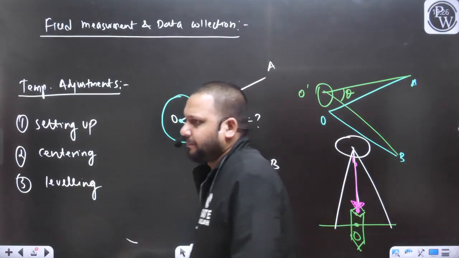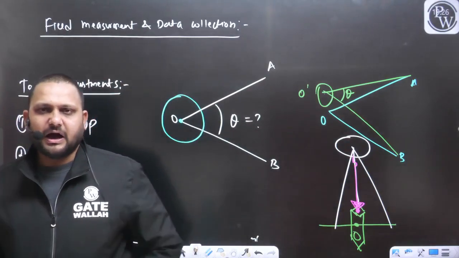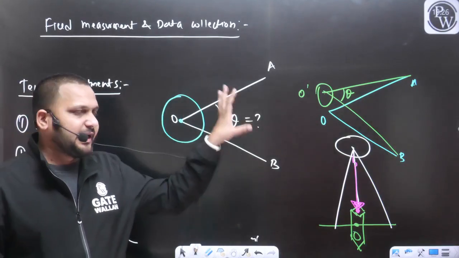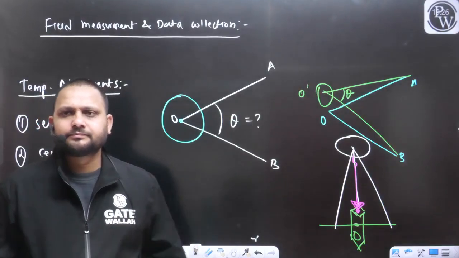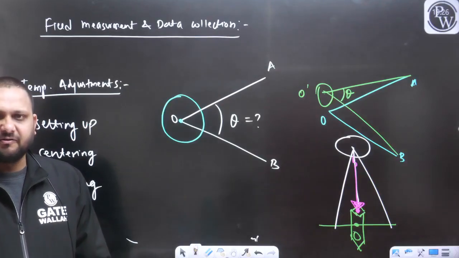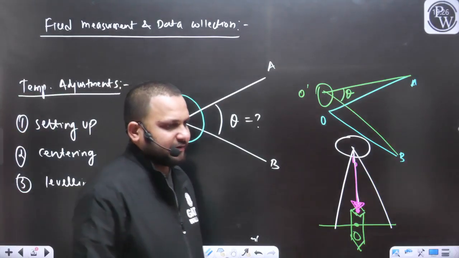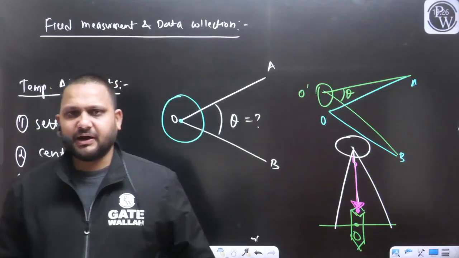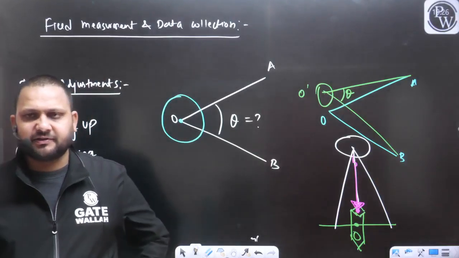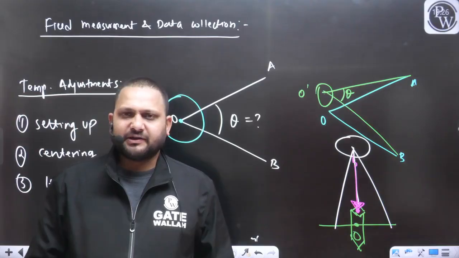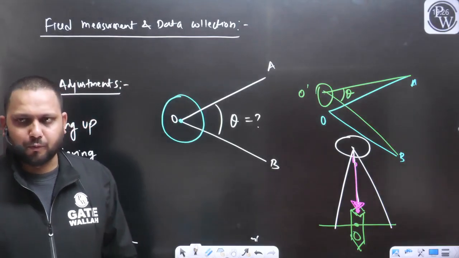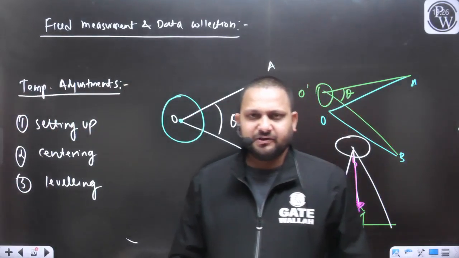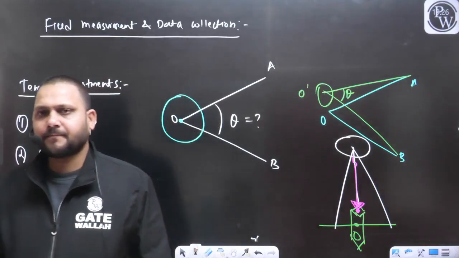Whenever we shift the position of the instrument, let's say after taking the observation from point O I want to shift this compass to point A, then before taking any measurement we need to perform all these temporary adjustments again.